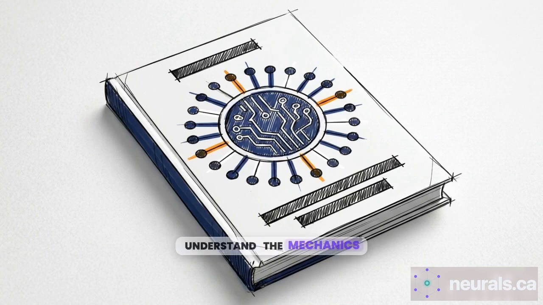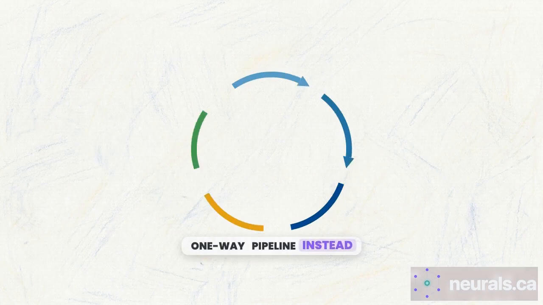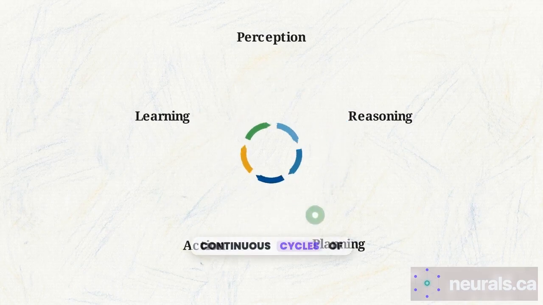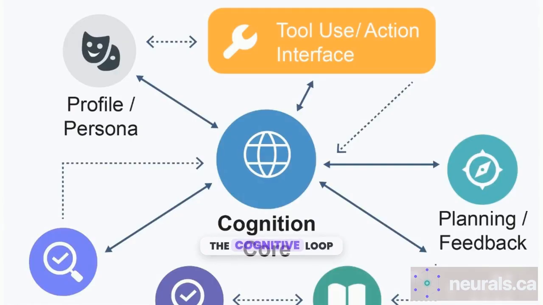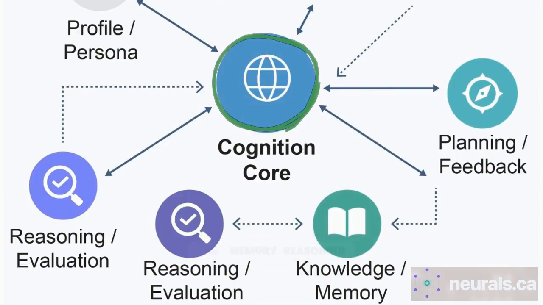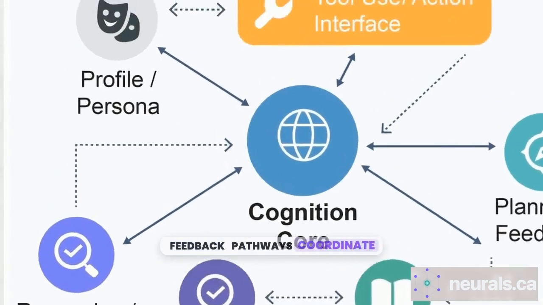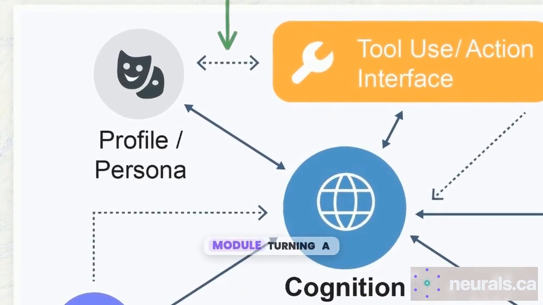To understand the mechanics of these systems, we are looking at the framework established in 30 Agents Every AI Engineer Must Build by Imran Ahmed. Intelligent agents do not process data in a linear, one-way pipeline. Instead, they function through continuous cycles of feedback. This is the cognitive loop, the internal system governing an agent's behavior. A central cognition core connects to specialized modules for memory, reasoning, and planning. Bidirectional feedback pathways coordinate signals across every module, turning a static tool into a dynamic entity.